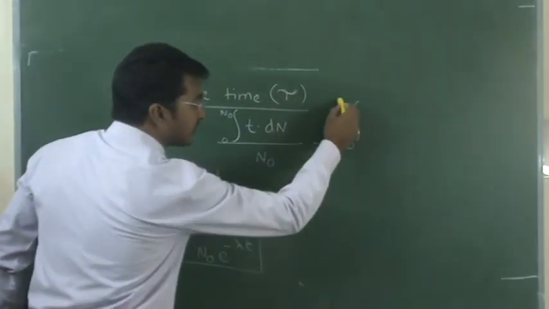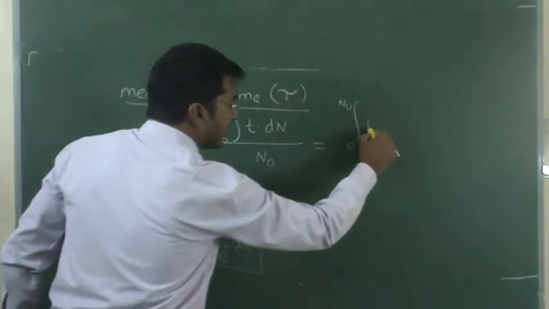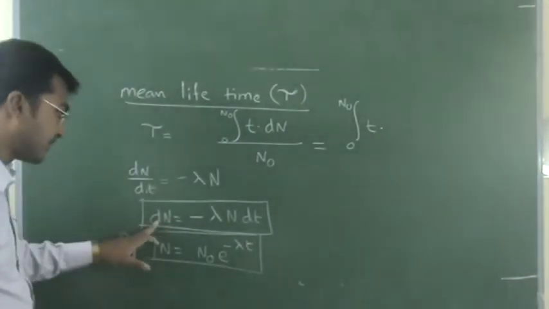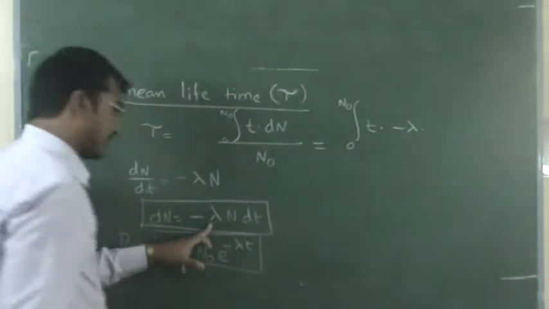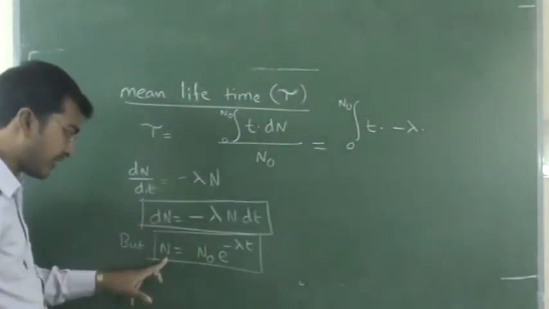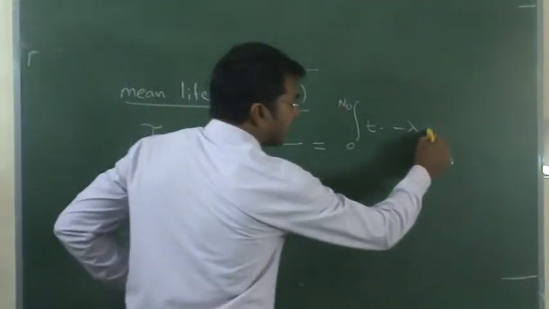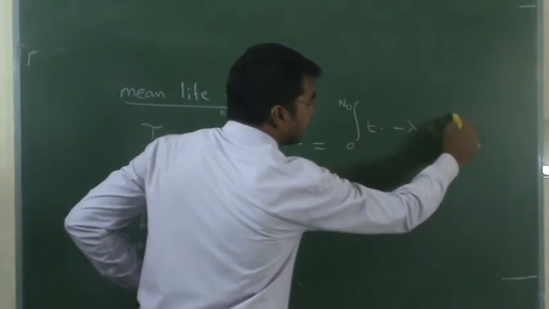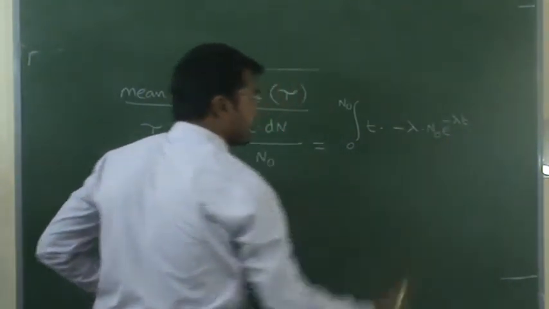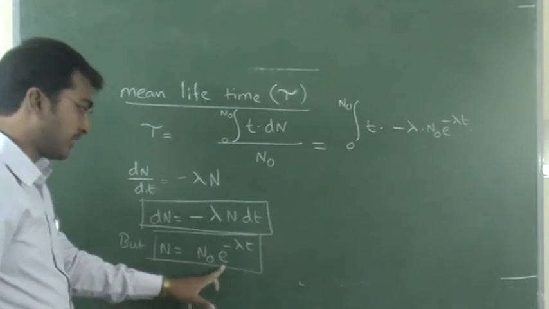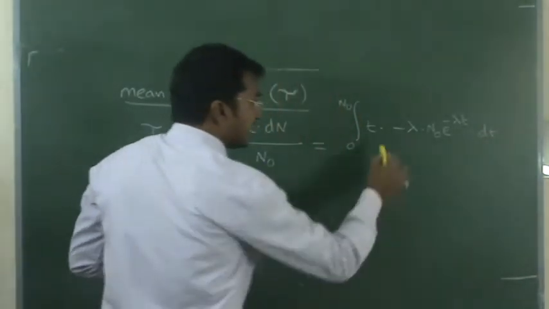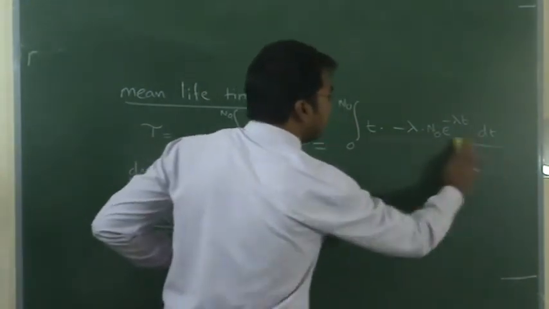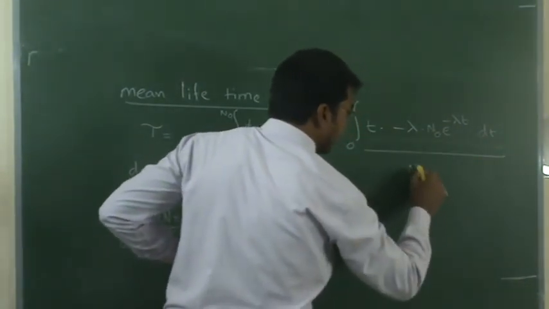Integration from 0 to N0 of t, and dN represents minus lambda into N, where N is N0 e power minus lambda t, into dt, divided by N0.